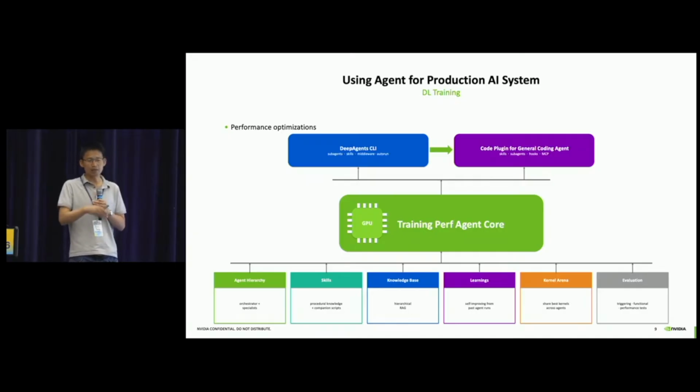The basic architecture of the training perf agent is very similar to before, and there are some additional things we added into the training agent flow, such as the kernel arena, in which we try to reuse our historical kernels to make it easier to generate future kernels. We also have a learning feedback loop, in which the agent does trace analysis of past execution, and the human can do the review, then we feed that into the agent flow to iterate the training agent. Also, we have built an evaluation toolkit, which can be used to evaluate the effectiveness of the agent workflow. So when we add a new skill or a new sub-agent, we can be relatively certain that it will not introduce too many regressions. But it's not very ideal. We are still trying to figure out the best way to defend the agent system evolution.